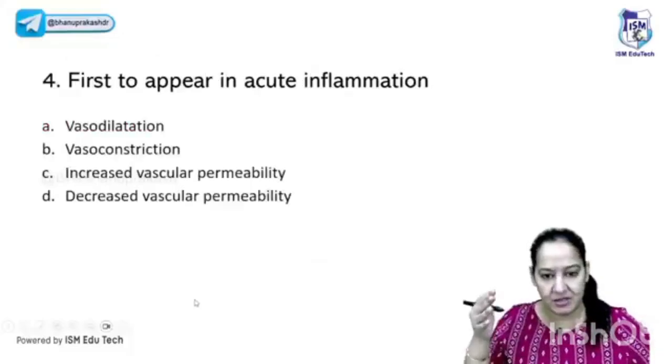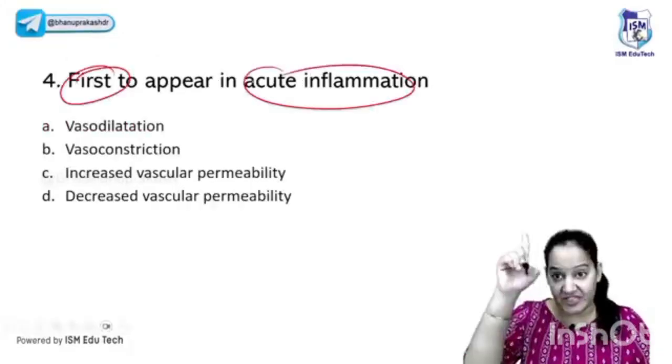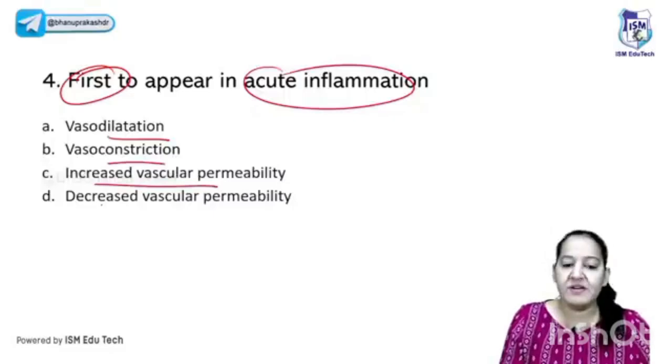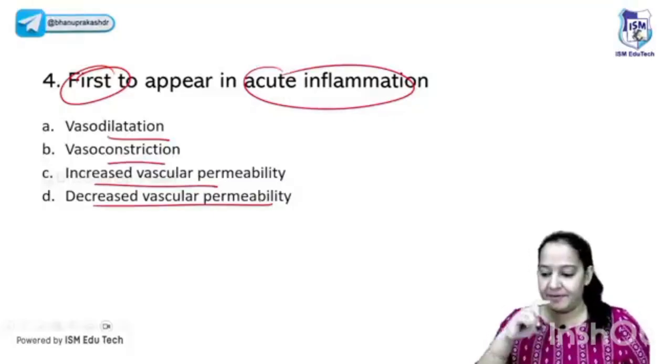Okay. The next question is in front of you. Can you tell me the first step in acute inflammation? The first. Is it vasodilatation or constriction? Is it increased vascular permeability or decreased vascular permeability? The first step.